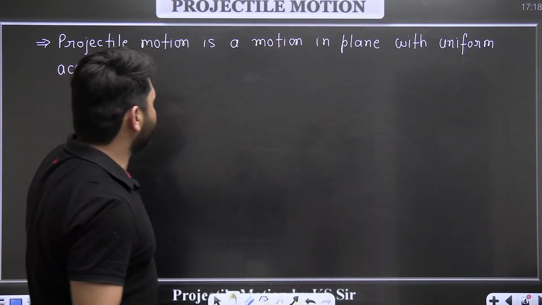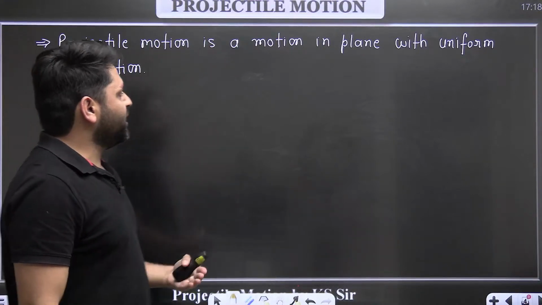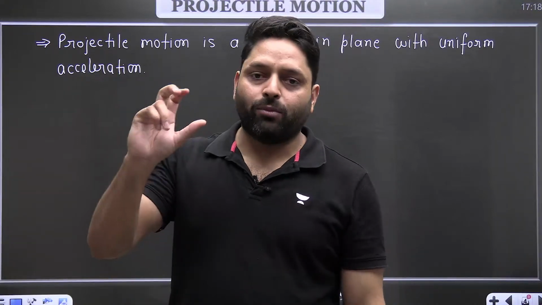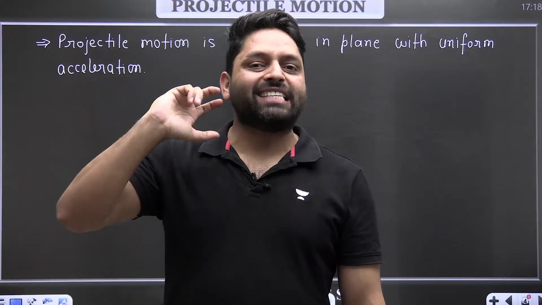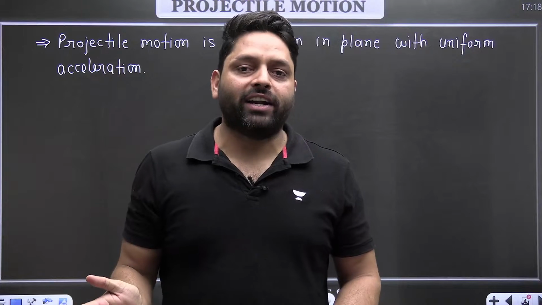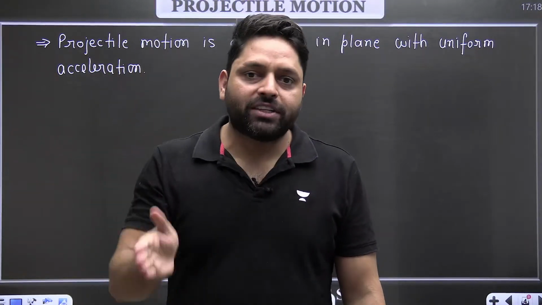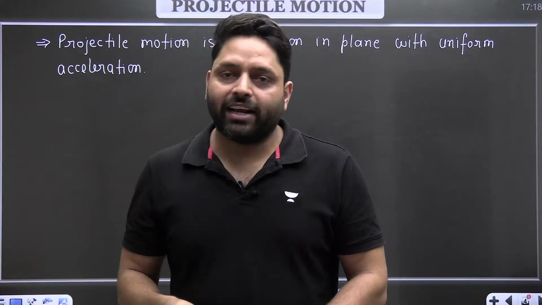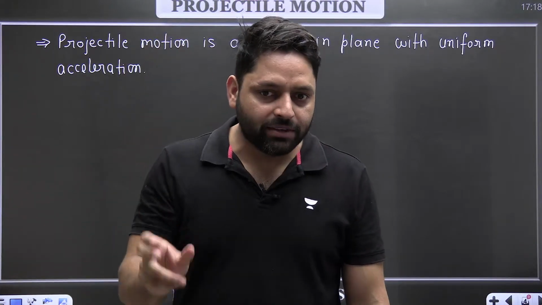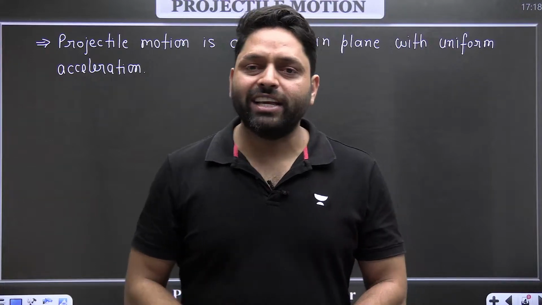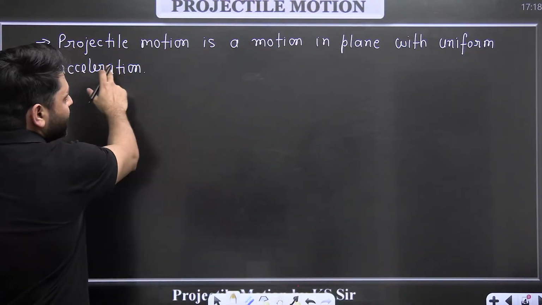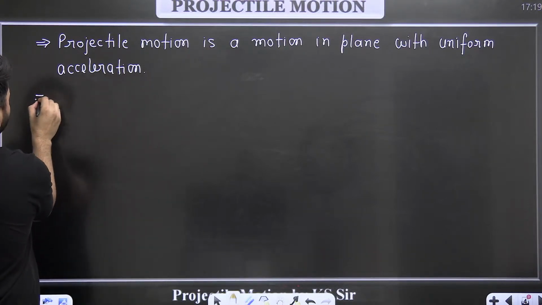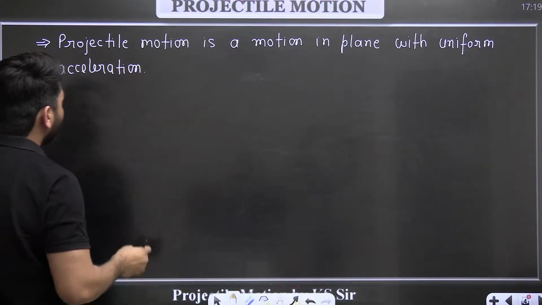So it is motion under the gravity of Earth. The acceleration during projectile motion is g, which is vertically downward. When a body is in air, the only force acting on it is mg, which is vertically downward. There is air drag as well, but we do not consider air drag. So the only force acting on the body is mg, vertically downward. So the acceleration of the body is g, which is constant. So projectile motion is a motion in a plane with a uniform acceleration, and that is the acceleration due to gravity.